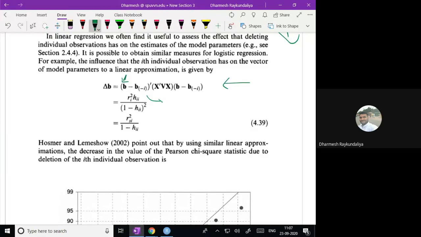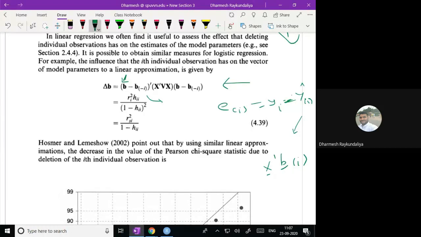If you remember the PRESS residuals we obtained, ei is the residual obtained by deleting the ith observation. It is yi minus yi cap, and yi cap is obtained with parameters we call beta minus i. That means they have deleted the ith observation, and then you obtain the regression coefficient.